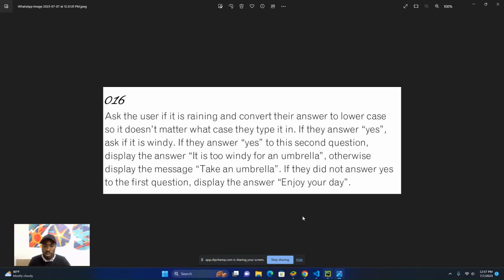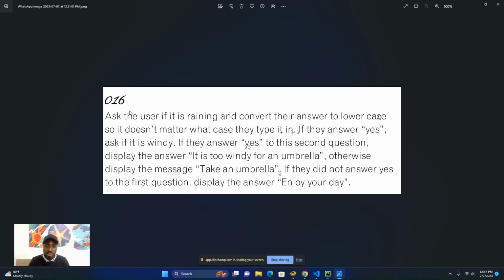So welcome back, guys. We'll be looking at this exercise to learn more about if statement. The exercise says ask the user if it is raining and convert their answer to lowercase, so it doesn't matter what case they type it in. If they answered yes, ask if it is windy.